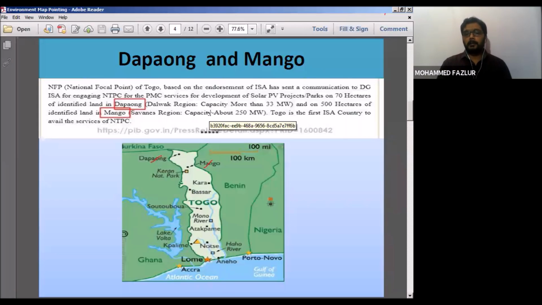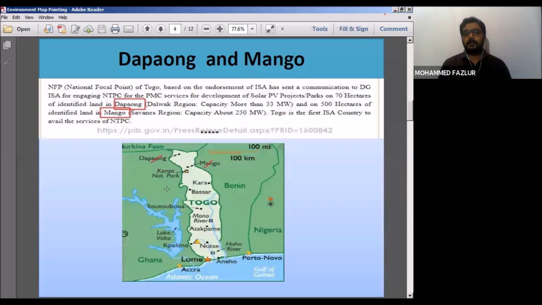So in this way, based on this Swiss model, NTPC was given the project. NTPC has taken the initiative to establish and develop 300 megawatts of solar projects as part of the International Solar Alliance in Togo, in the region of Dapaong and Sansanne-Mango. So Dapaong and Mango are in the news for this reason. You need to find it out.